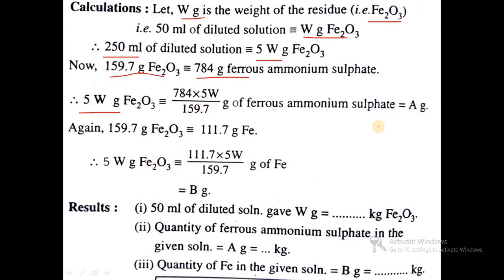By using this we can calculate the A gram quantity, that is, the quantity of ferrous ammonium sulfate in the given solution. And then another relation: 159.7 gram Fe2O3 is 111.7 gram of iron. So here 5W gram Fe2O3 is equal to B gram. B means the quantity of iron in the given solution, and these are the results.